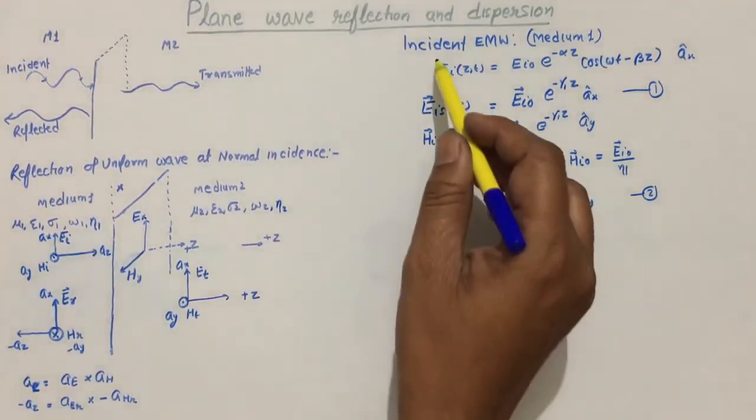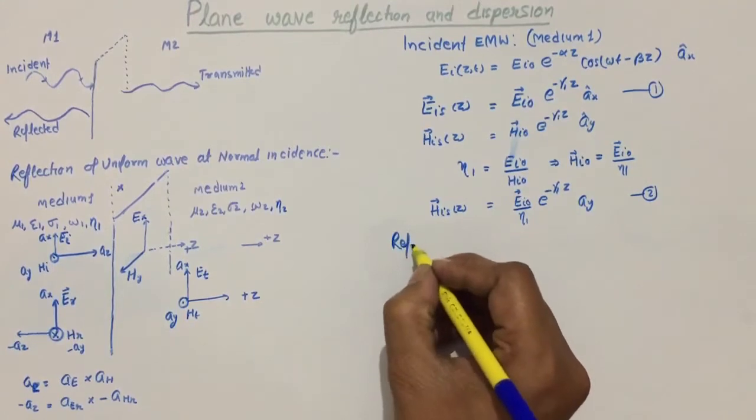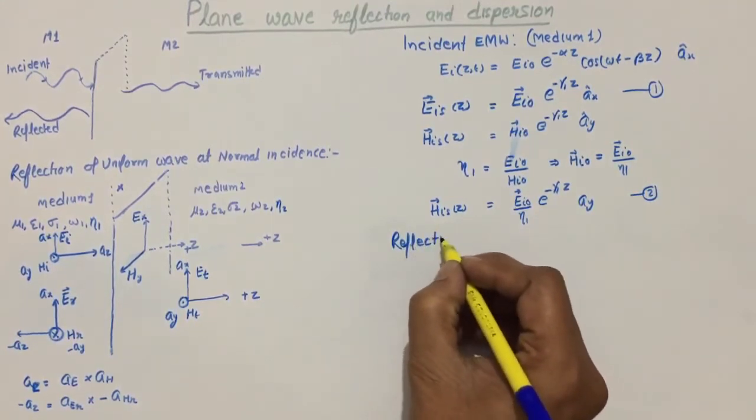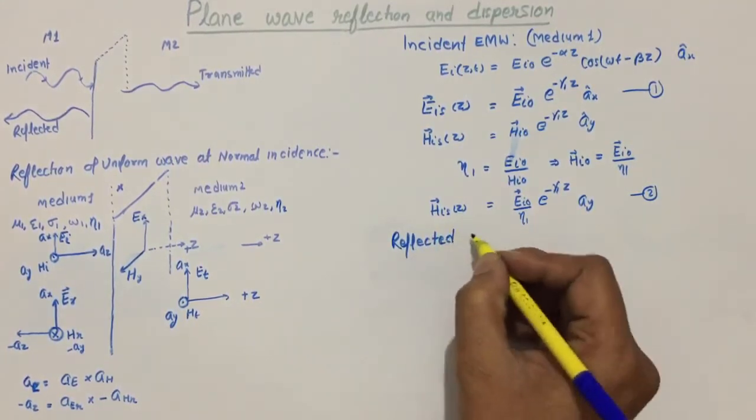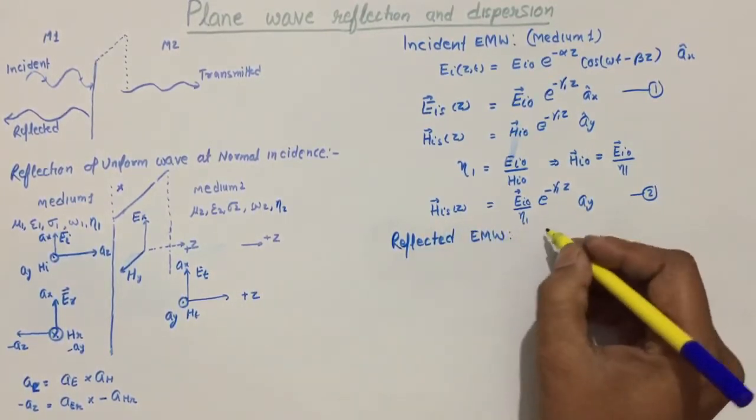Now this is regarding the incident wave. Similarly, we can write for a reflected wave. Now at this point, it is time to concentrate.